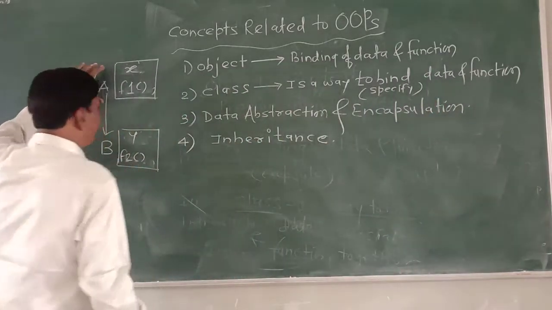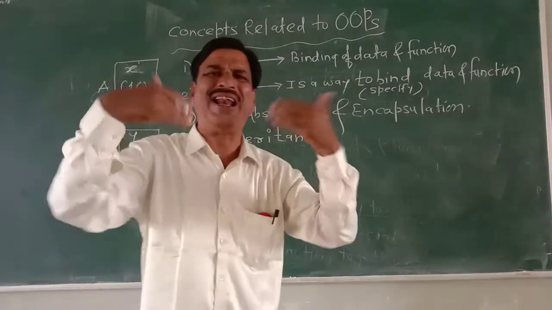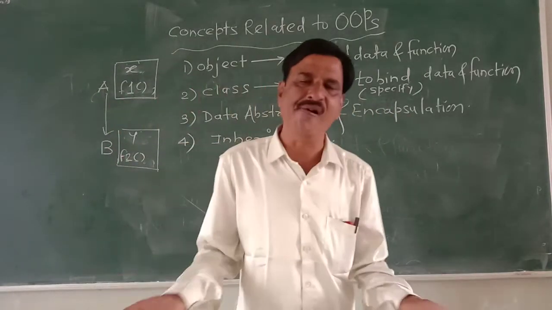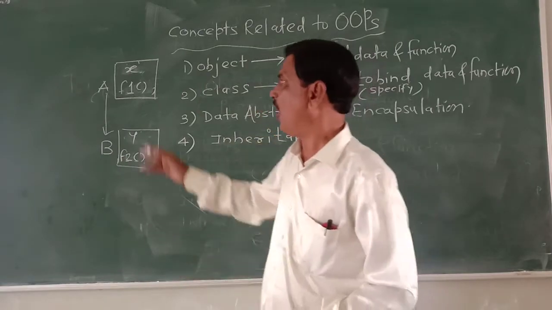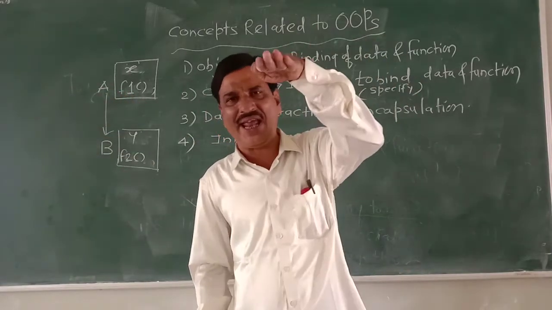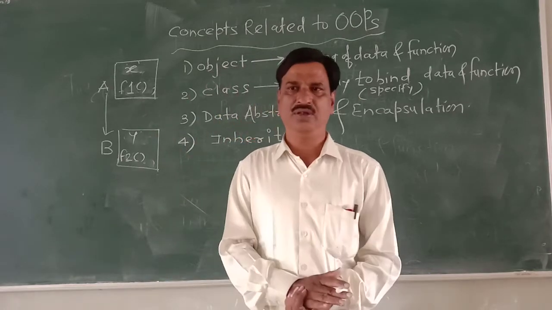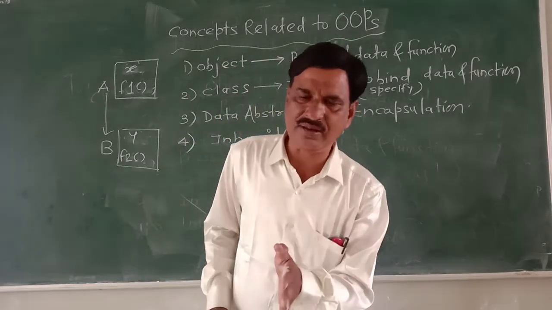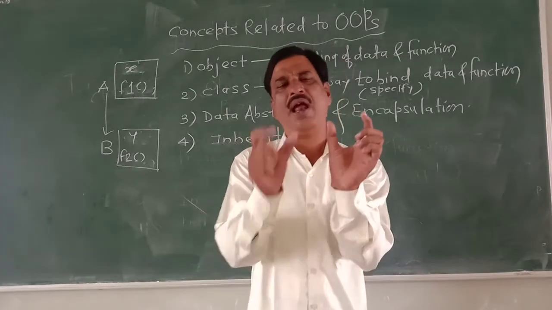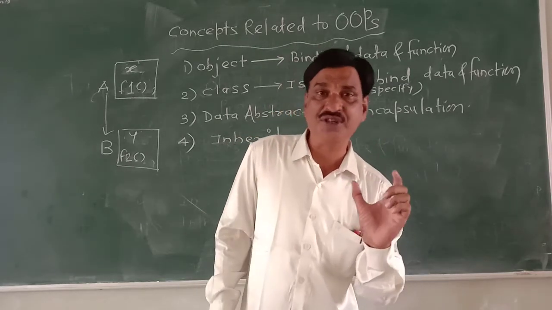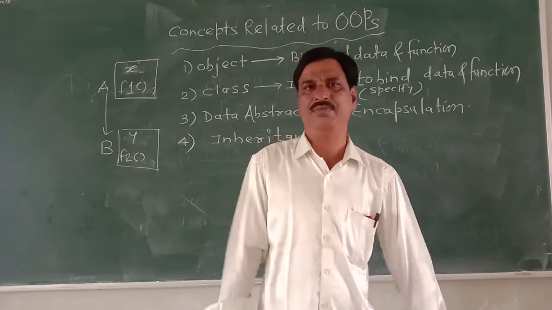Object A is declared as a parent and object B is declared as a child. Or object A is declared as a base and B is declared as a derived. The terms parent and base are one and the same. The terms child and derived are one and the same.